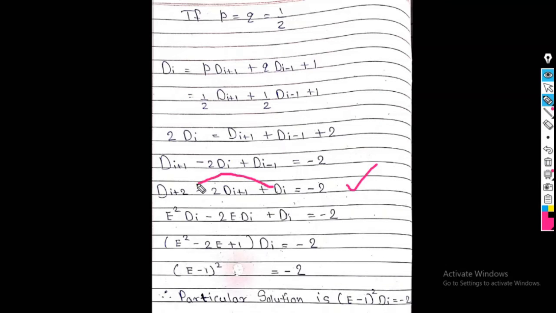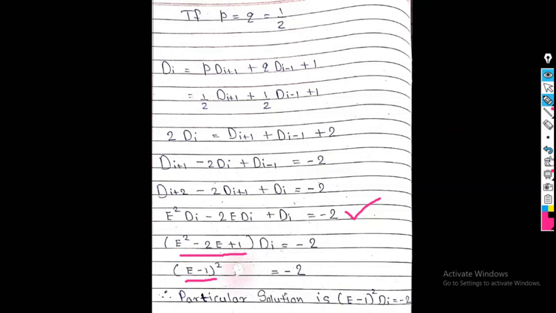So how to write it again? I move di to di plus 2, so I write here E square. We require two transitions. Di to di plus 1 is only one transition, it is simply E, and the third one as it is. So from this equation I take di common. So what do I get? E square minus 2E plus 1, that is E minus 1 bracket square is equal to minus 2.